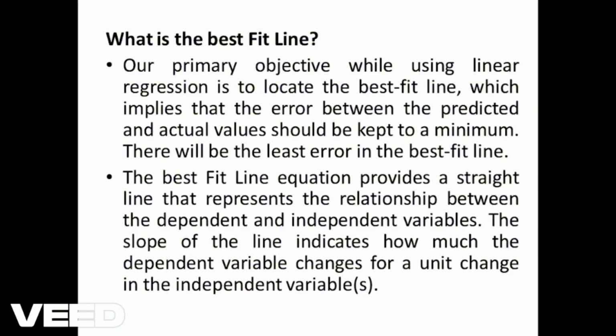So what is the best fit line? Our primary objective while using linear regression is to locate the best fit line, which implies that the error between the predicted and the actual value should be kept to a minimum. There will be the least error in the best fit line. The best fit line equation provides a straight line that represents the relationship between the dependent and independent variables. The slope of the line indicates how much the dependent variable changes for a unit change in the independent variable. So if there is a change in the independent variable, how much the dependent variable is affected, we are going to calculate with the help of this best fit line.